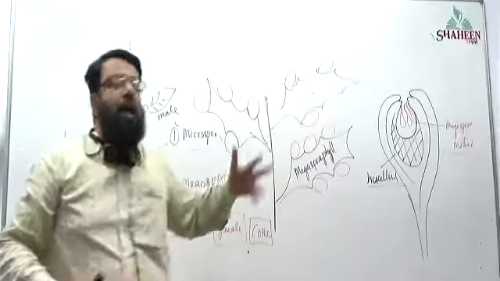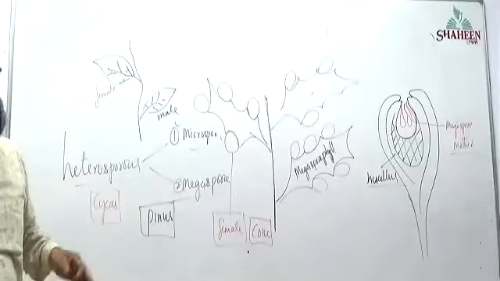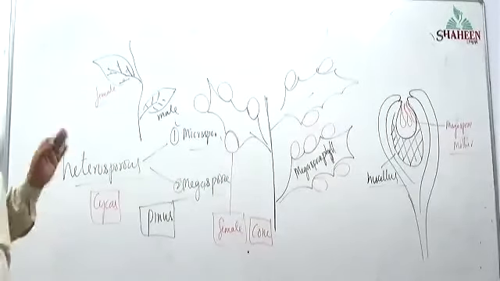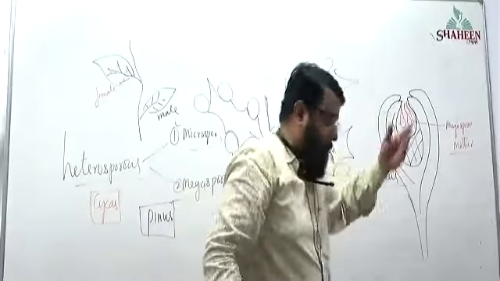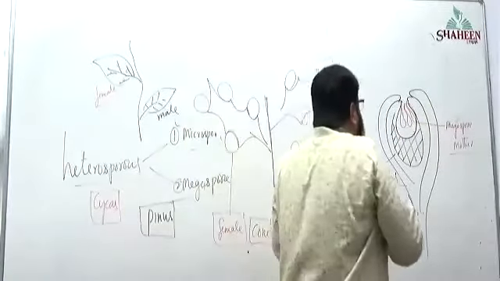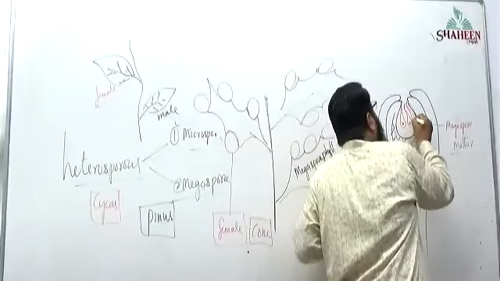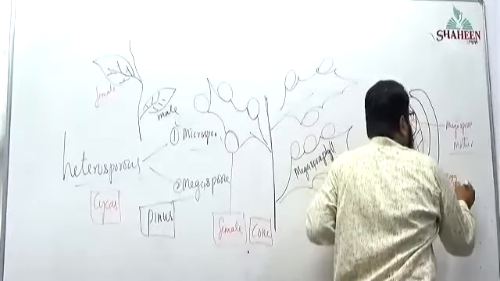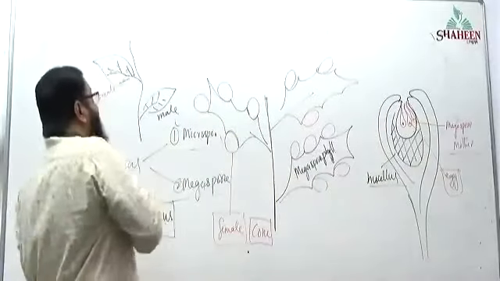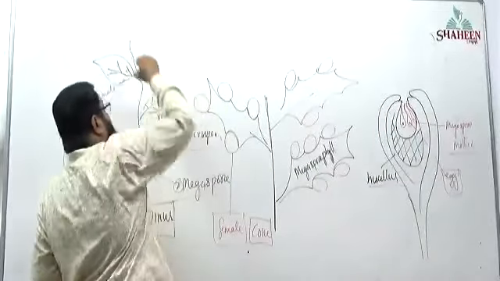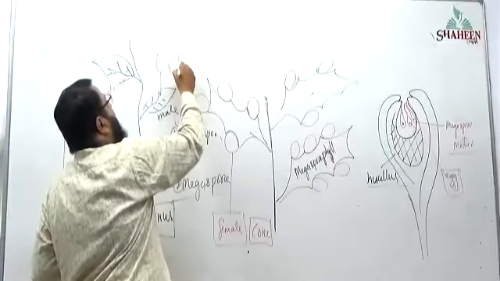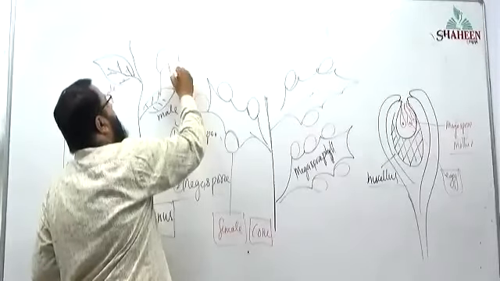In the female gametophyte, how many archegonia are produced? Many archegonia are produced. Each ovule will have 2 to 8 archegonia, and each archegonium will have 1 egg cell. So the female gamete is produced, and the pollen grain produced from the male cone will have 2 male gametes.